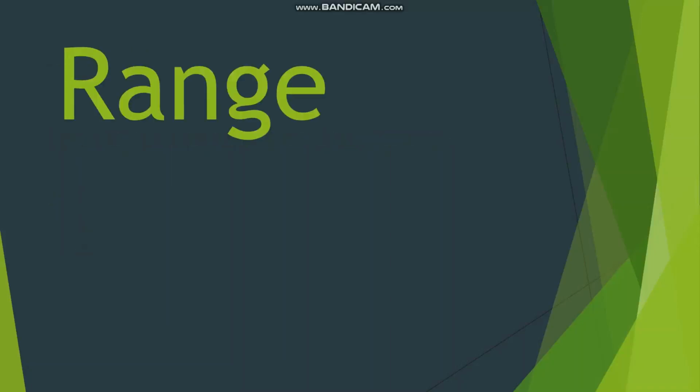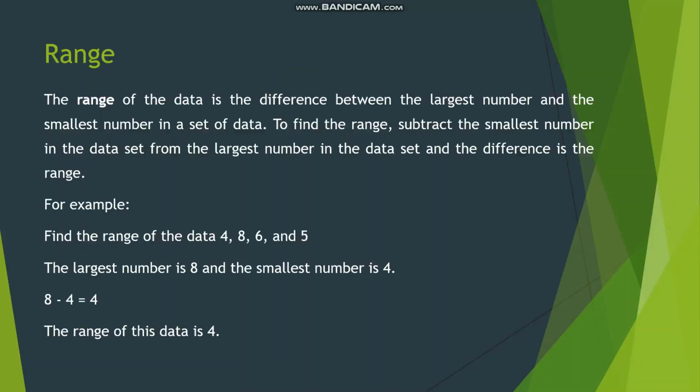On to our next topic, range. The range of data is the difference between the largest number and the smallest number in a set of data. To find the range, subtract the smallest number in the dataset from the largest number in the dataset, and the difference is the range. For example, to find the range of the data 4, 8, 6, and 5, we figure out the largest and the smallest numbers first, which are 8 and 4. Now we subtract 4 from 8. The result is 4. Therefore, the range of the data is 4.